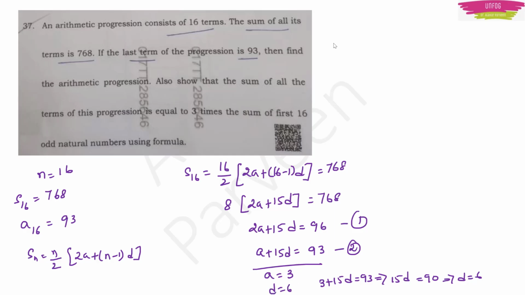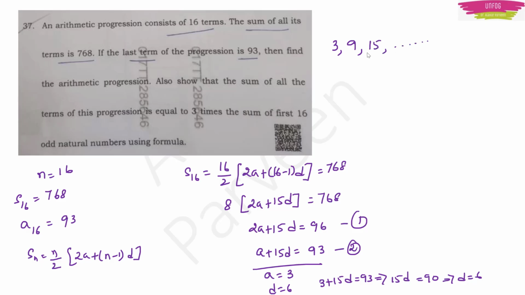So what will be my arithmetic progression now? First term is 3, just now we have found. Then we have found that the common difference is 6. That's why the next term will be 9. Then again if I add 6 to this 9, I will get 15. So this is my arithmetic progression now.